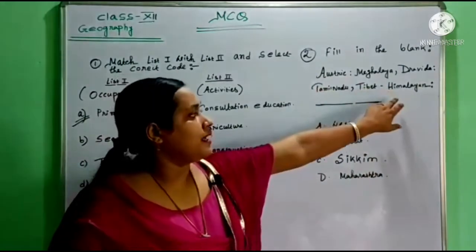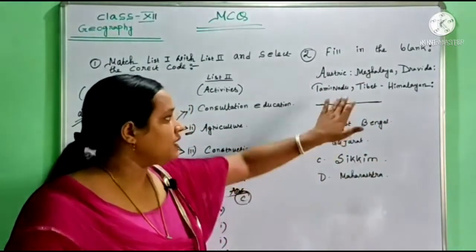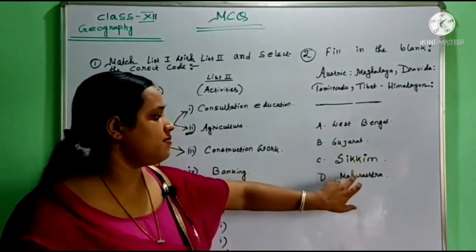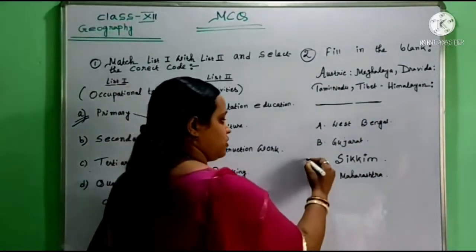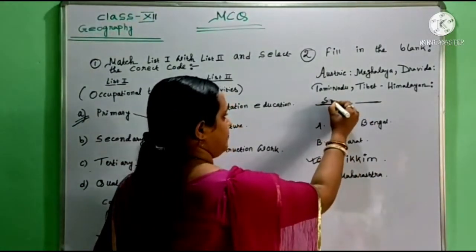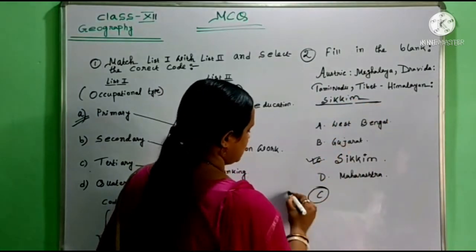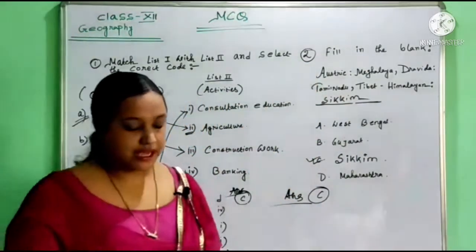Now for Tibeto-Himalayan, you have to fill up this blank from the options: West Bengal, Gujarat, Sikkim or Maharashtra. From these options, C is the correct option, that means Sikkim. So C is the answer to this fill in the blank question.